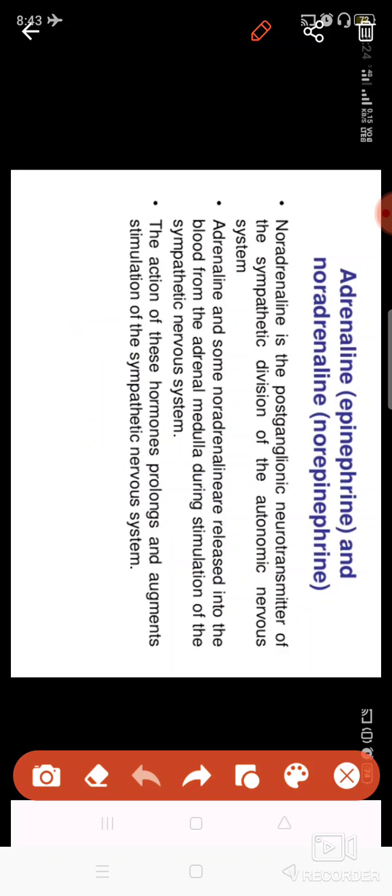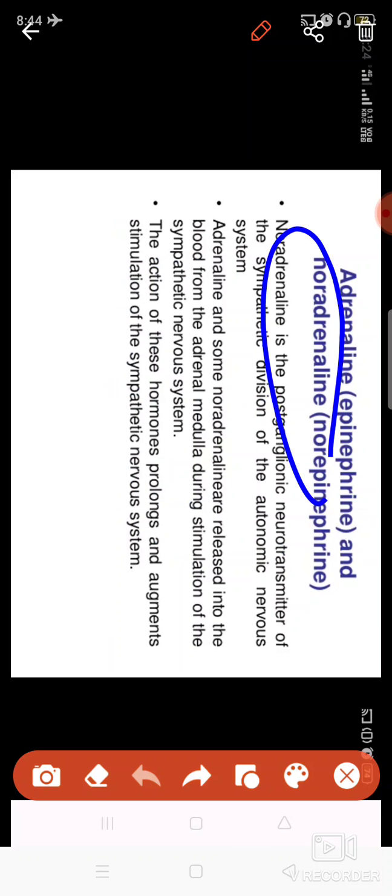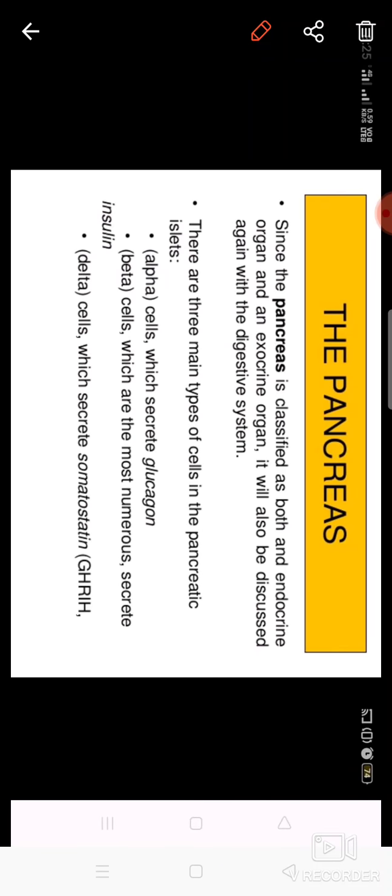And to make your body get over all these stress conditions, and to bring your body back to the original, normal form, that is done by noradrenaline, also known as norepinephrine. So basically these two hormones are responsible for the sympathetic and parasympathetic responses, which I'll discuss with you once I discuss the nervous system.